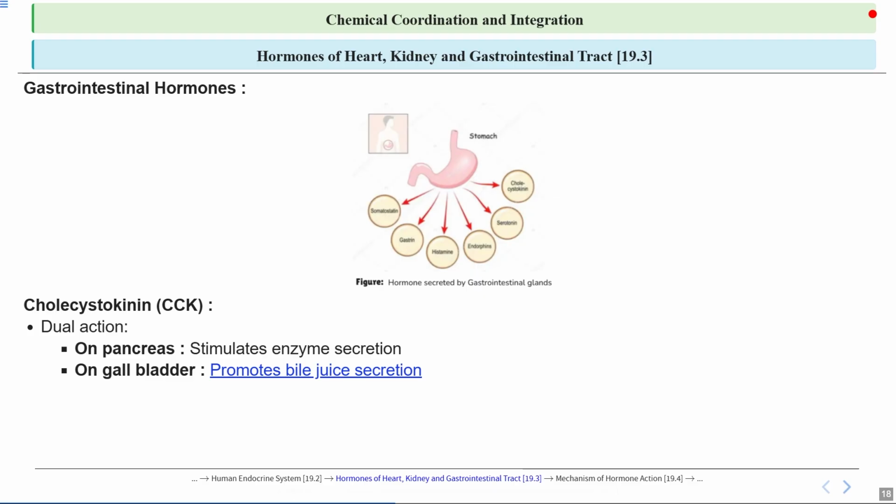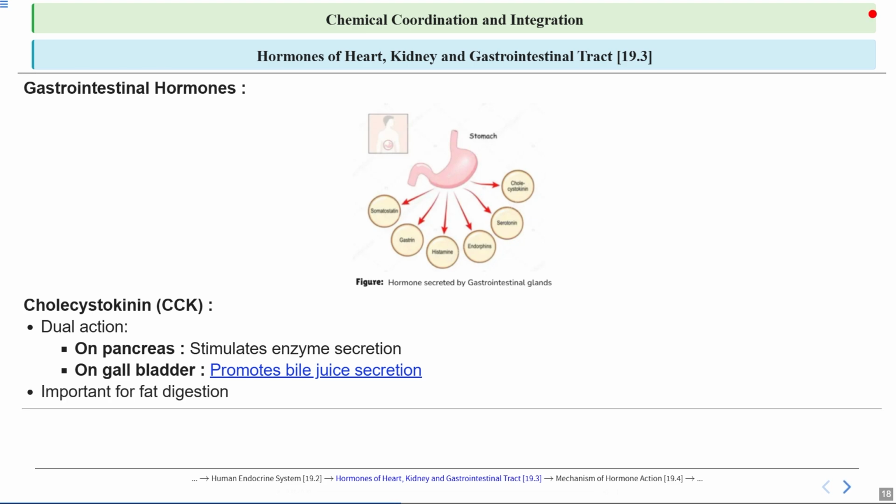So the gallbladder, we know that it is an organ that stores bile juice produced by the liver. When food, especially fatty food, enters the stomach, the gallbladder releases stored bile juice into the small intestine through the bile duct. This bile juice helps in the digestion of fats by emulsifying them, making it easier for enzymes to break them down. So we can say that the gallbladder plays a key role in promoting the secretion and release of bile juice to aid in digestion.